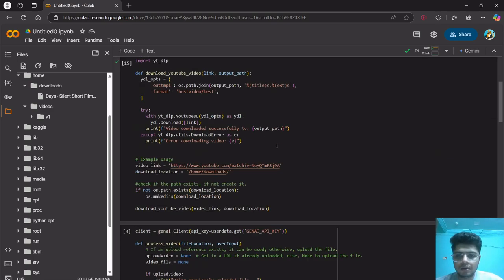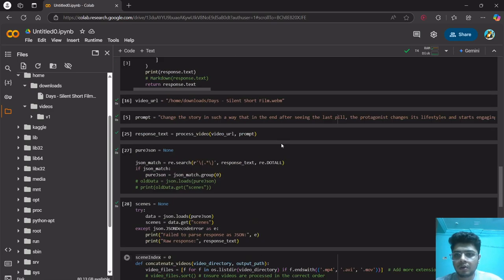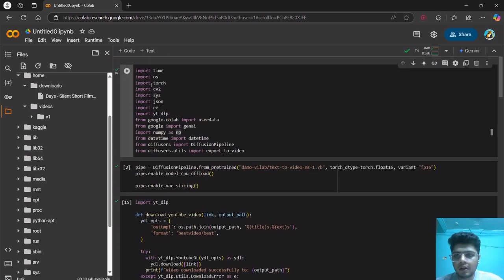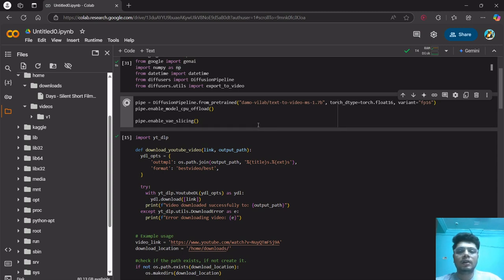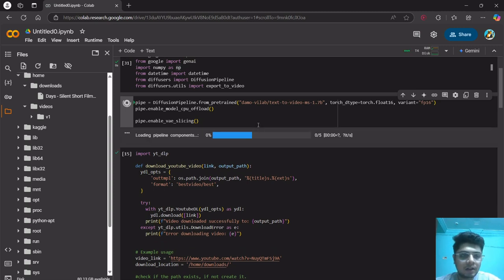So this is Google Colab. I've written all the code over here, and it's also available on GitHub. Let me just run the cells one by one. I'm importing all the important packages which my program will require. In this cell, we are getting the pre-trained model and storing it into the main memory. Then we'll use it whenever we want for the frames ahead.